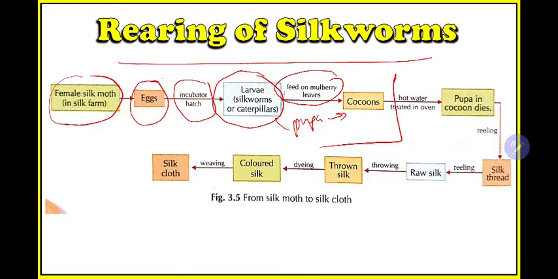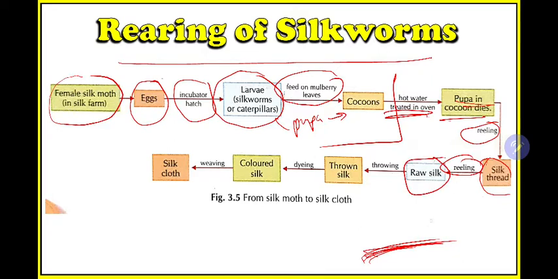The next step is cocoons are boiled in a hot water oven to kill the pupa. Just now we learned that. Then the next is reeling. Reeling is where we mix 3, 4, 5 threads together to make a strong thread, and this is the process where we remove the thread from the cocoon. After reeling we obtain silk thread, then we obtain raw silk. Raw silk is when instead of 1 we take 3, 4 together to make it strong, and this is known as raw silk.